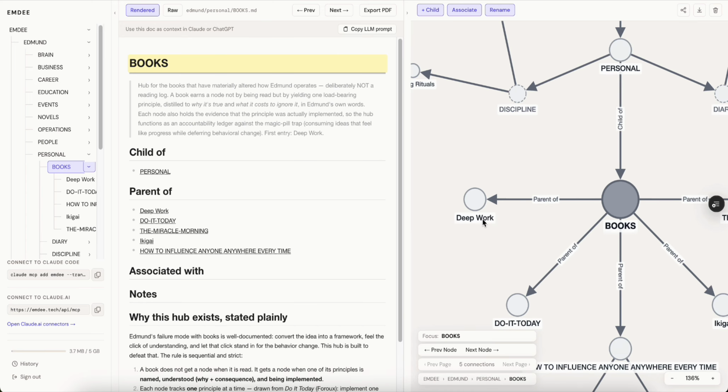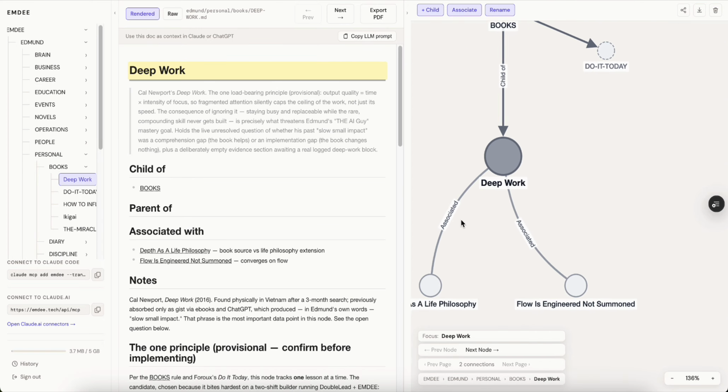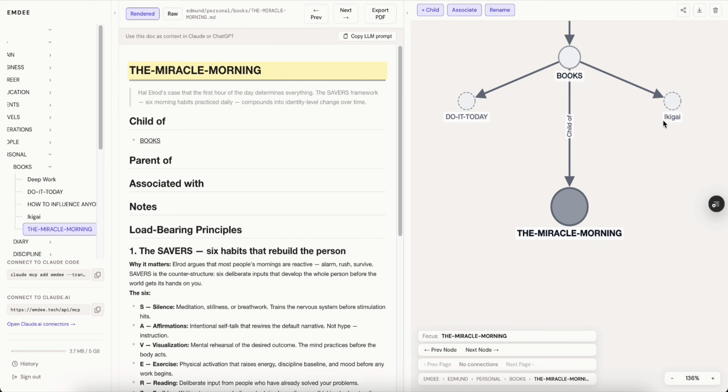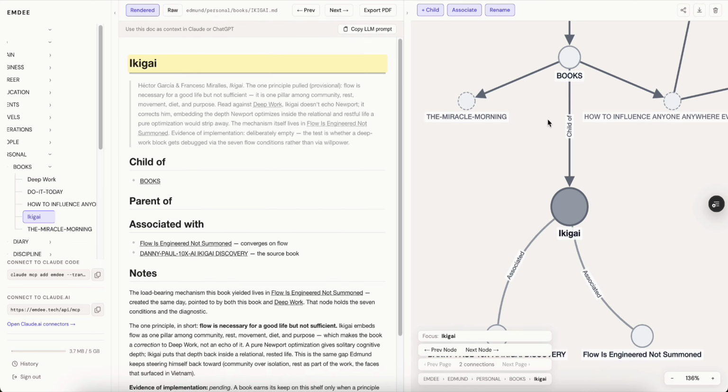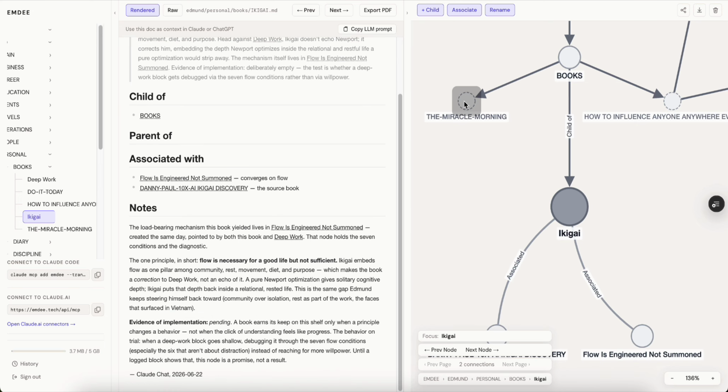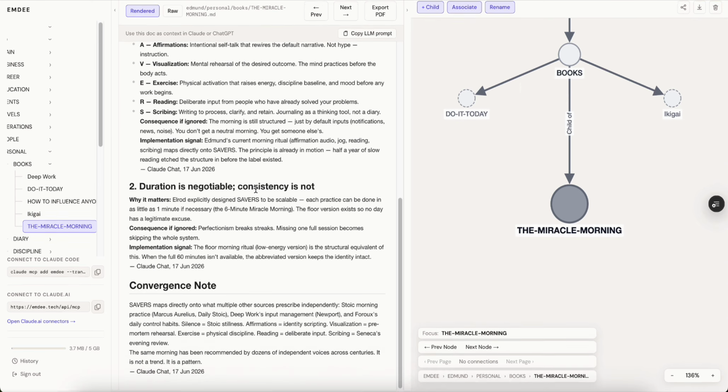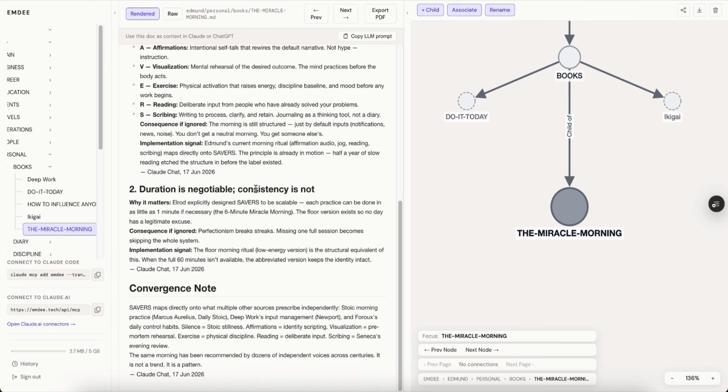So these are some of the books like Deep Work, written by Cal Newport, or Do It Today, Miracle Morning by Hal Elrod, and Ikigai as well. And these are the things that I've learned from the book. I jotted it down, and this is where I can refer to it again in the future.